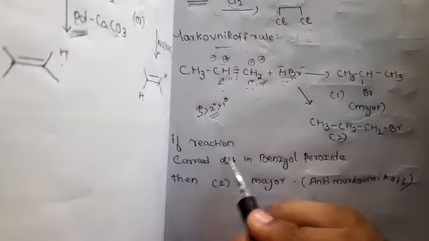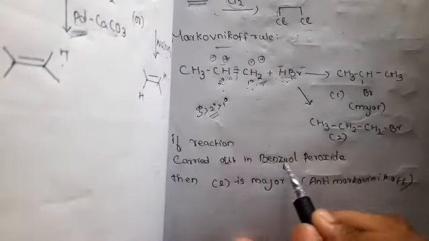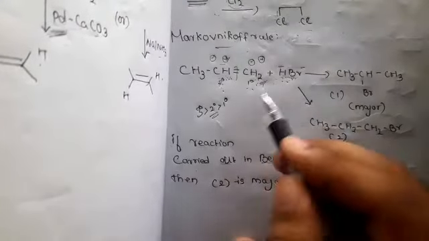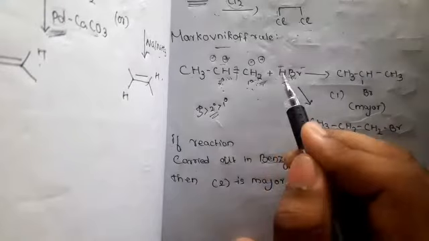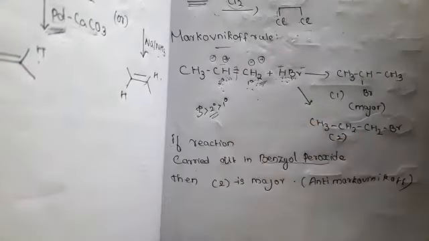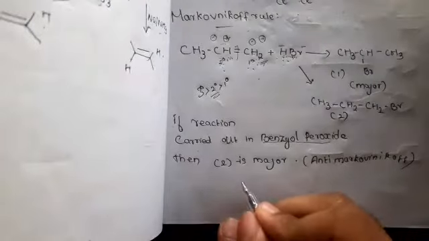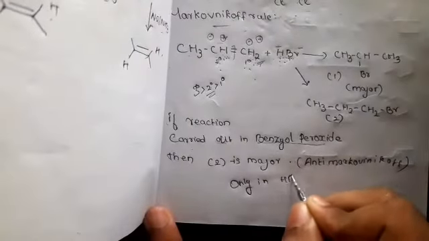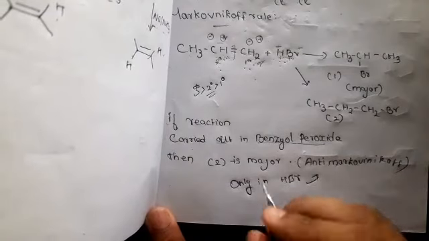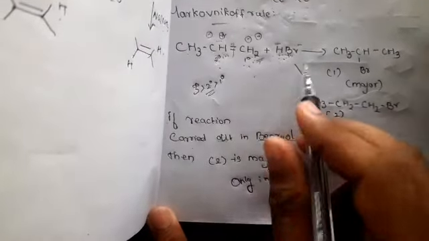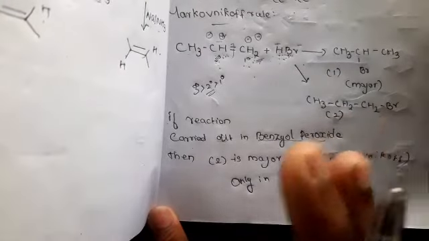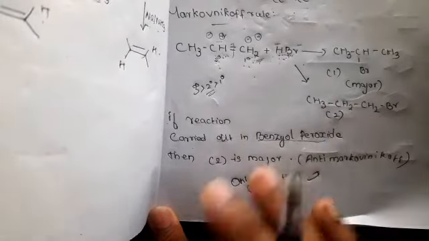So if the reaction is carried out with benzoyl peroxide, then you take the inverse of the rule, that is bromine attacks here and hydrogen attacks here. So this is called the anti-Markovnikov product. It takes place only with HBr, that is the anti-Markovnikov addition. If you take peroxide with HCl, it follows Markovnikov's rule. Don't be confused about this.